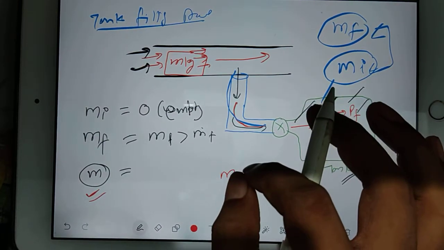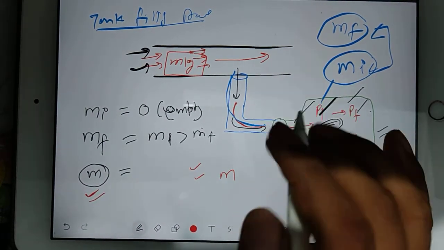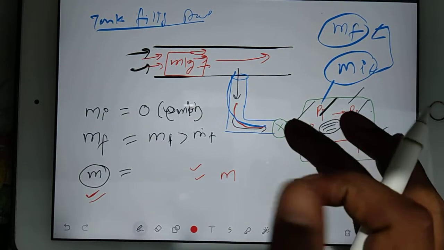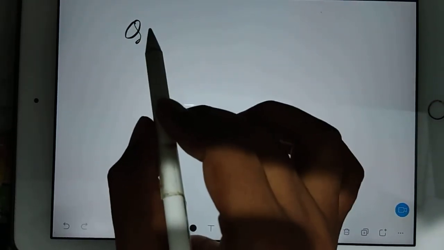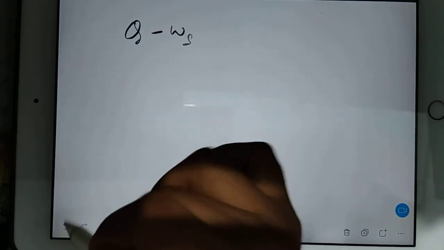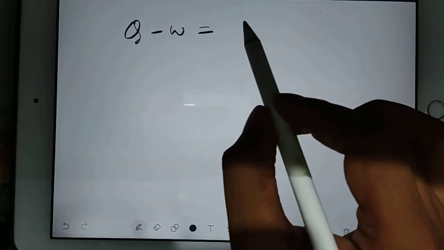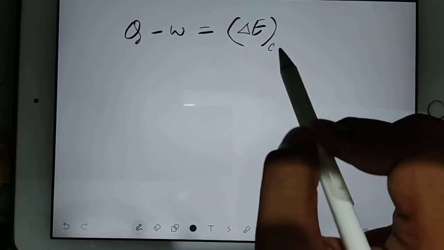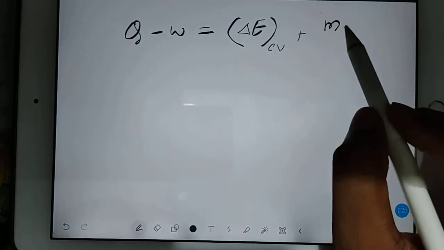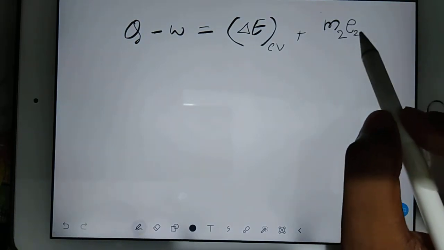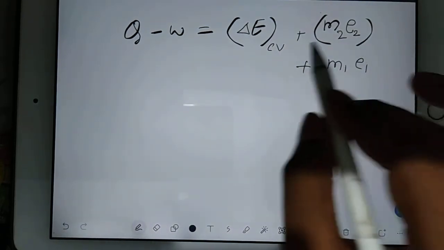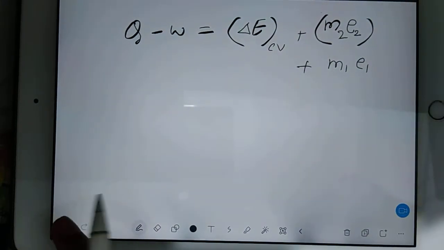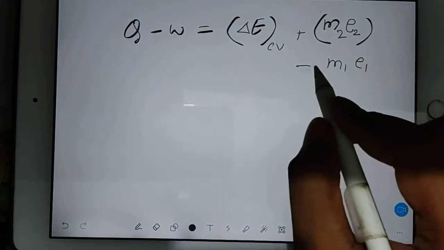Now we have to write all the equations in terms of the energy equation. Then only can we achieve some equation, and then we can solve any question. See, we got all the masses, 3 masses. So heat supply, if you do, you get, subtract work, and after that you have change in internal energy in the control volume, and because of the final mass you have final energy and initial mass energy. These three terms you know very well. But here is one mistake. That mistake is it should be minus.